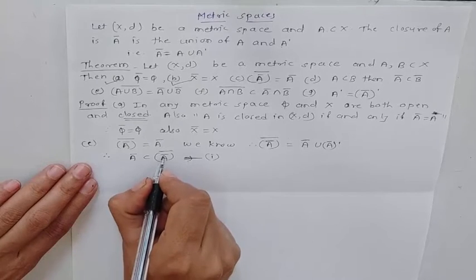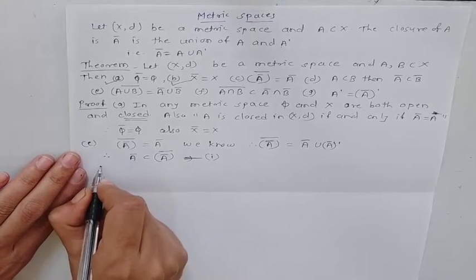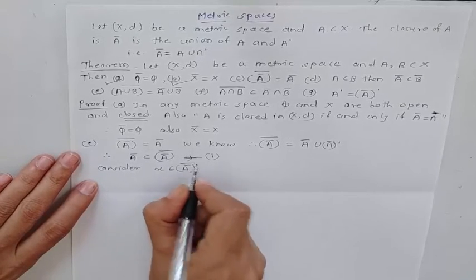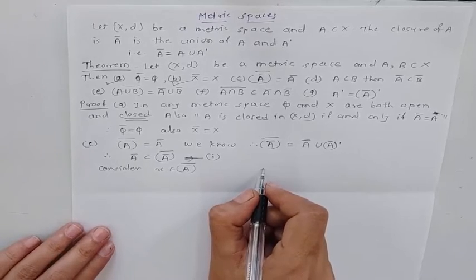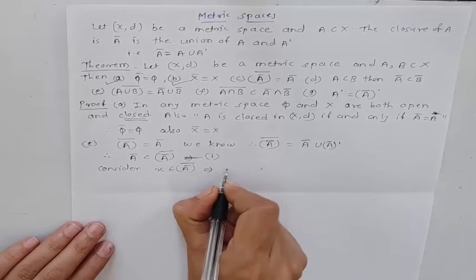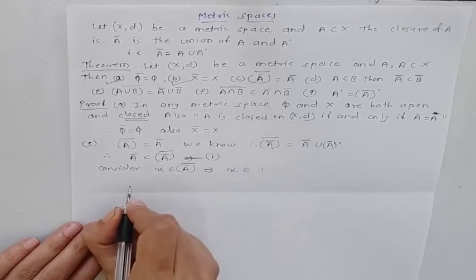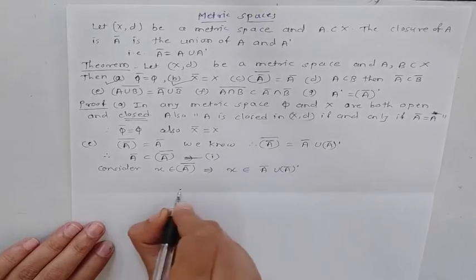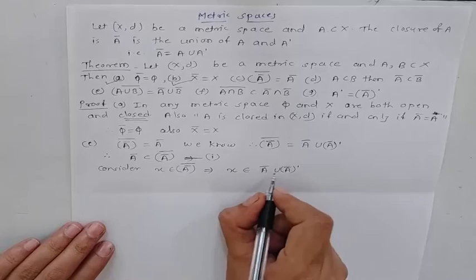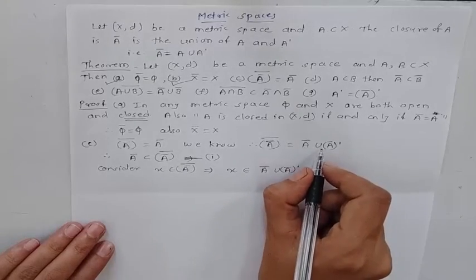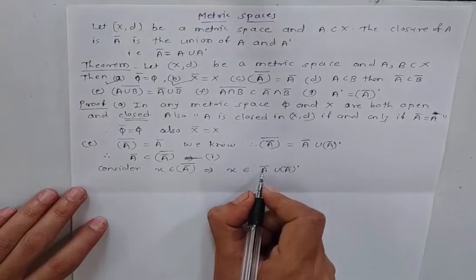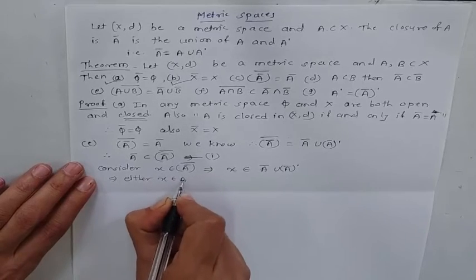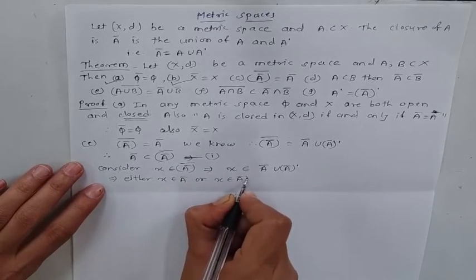Now we have to show that this set is subset of A bar. For that, consider the element from A bar bar. As x belongs to A bar bar, this implies x belongs to A bar union A bar dash, right? Because A bar bar is A bar union A bar dash. This implies either x belongs to A bar or x belongs to A bar dash.